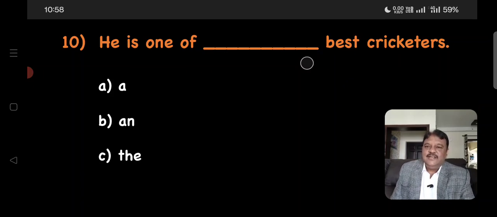So here the test of article is given to you, a and the. So when you talk about the quality of a particular player as the best, you should use only the definite article the. So he is one of the best cricketers. Okay, this is the answer.